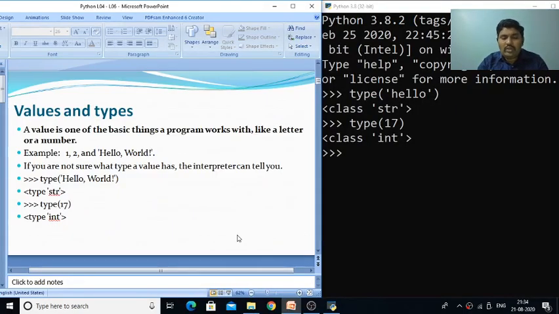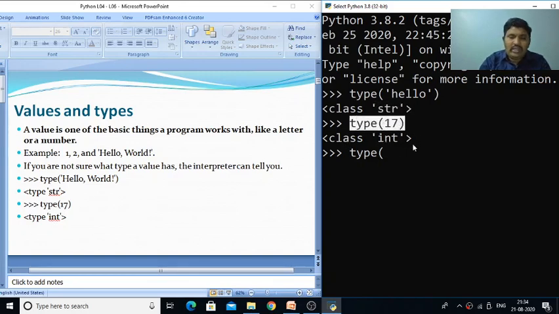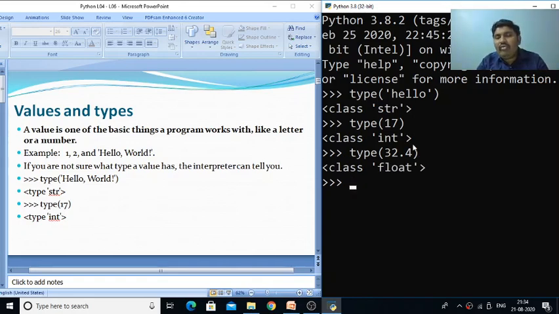So see this. Here I am typing our command. For example, previously I gave type of hello, and it is specified as class str. Given type of 17, it gives int. For example, if you also type type of 32.4 and press enter, it tells us it is a float.